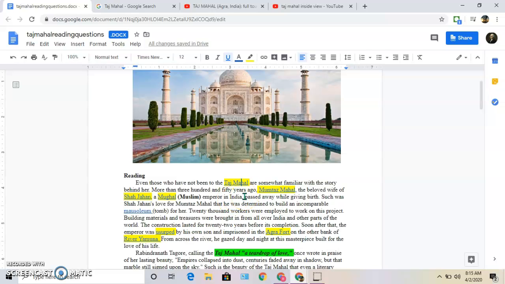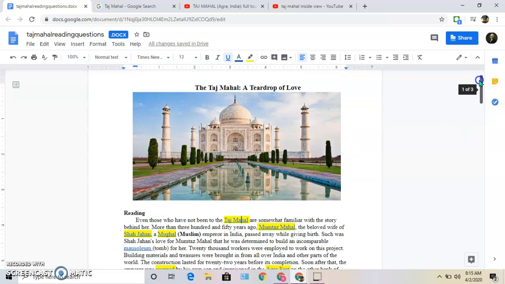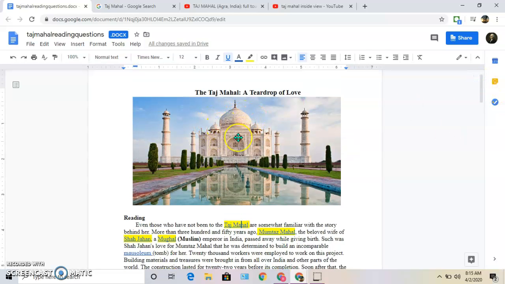After some time in history, the Muslim religion made its way into India. It's not a popular religion in India, but it was at that time. So the leader of India, Shah Jahan, was a Muslim. So a lot of architectural structure will reflect the Muslim faith, which we will talk about later on in the year. But these domes here are very popular in the Islamic faith. So his faith is represented in his structure.